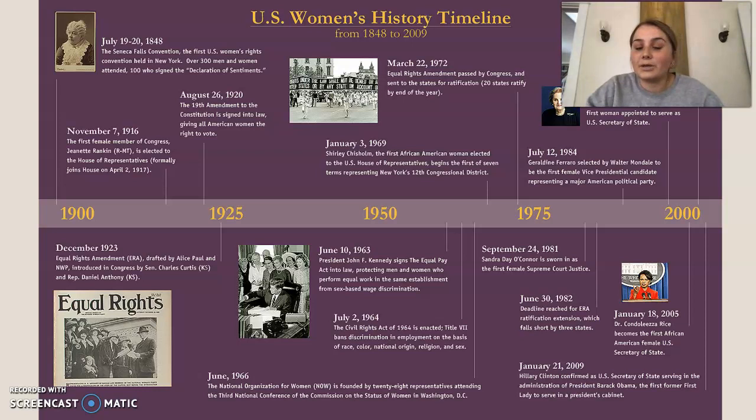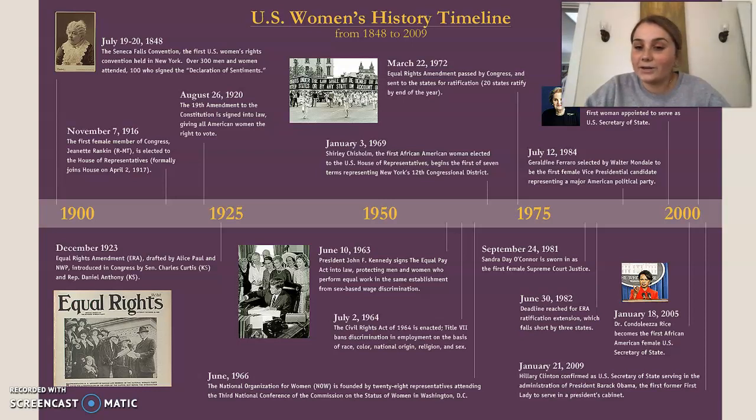And then we kind of jump into the 80s. So you have the first vice president candidate for an American major political party, which is a big step to kind of having women in the same place of equal rights.